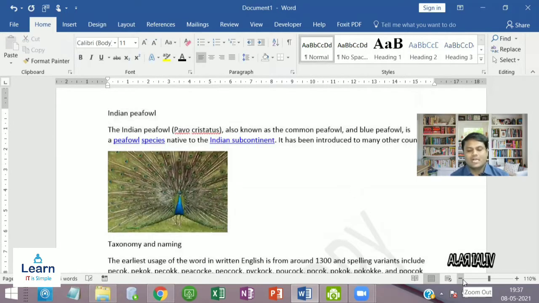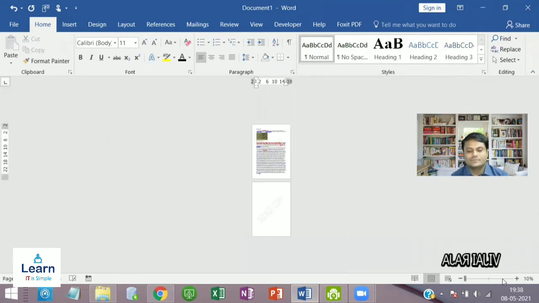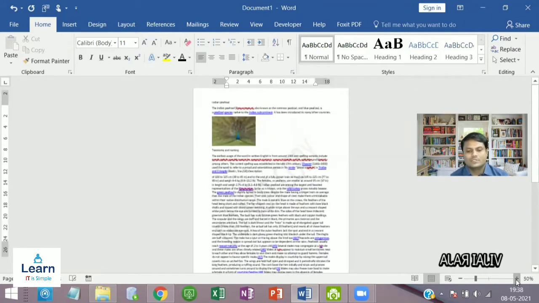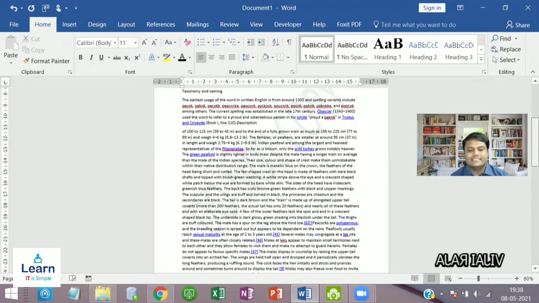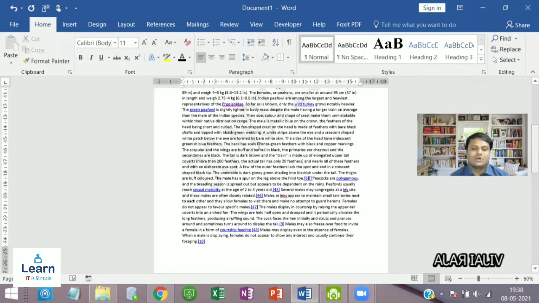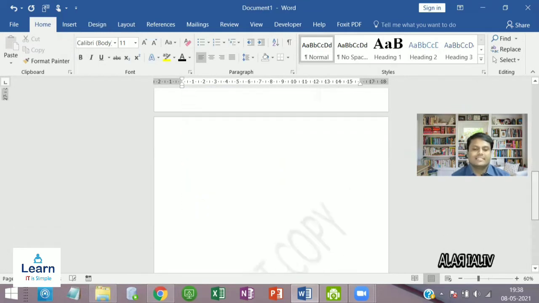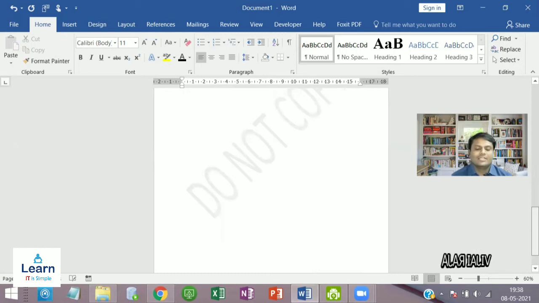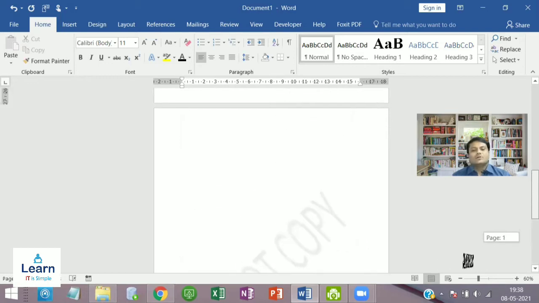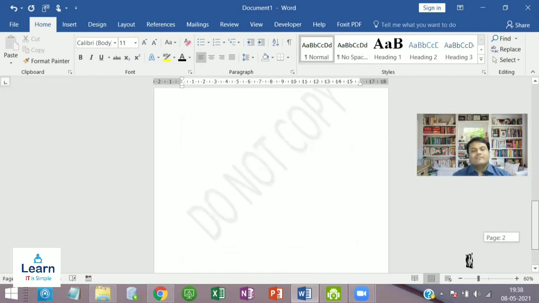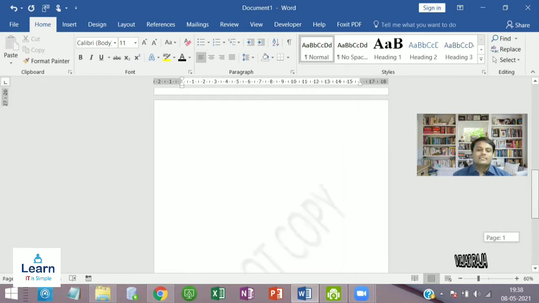I will zoom it out. You can see this Do Not Copy background text. You can see this watermark on all pages, so it is convenient for giving indications like that.